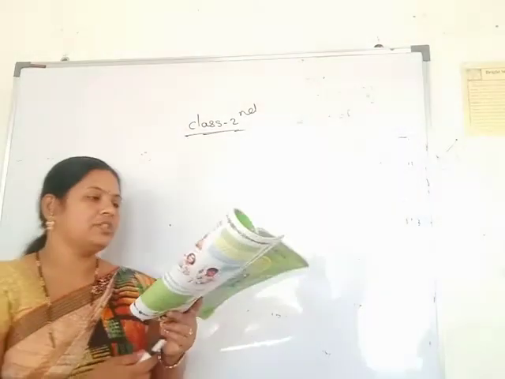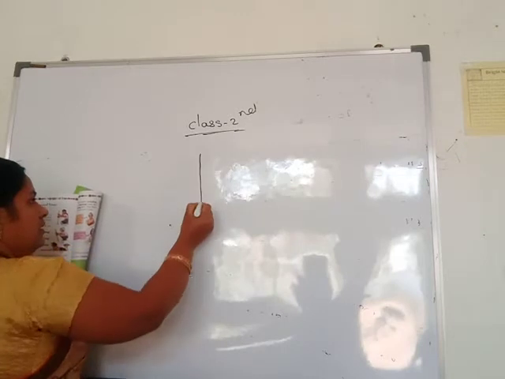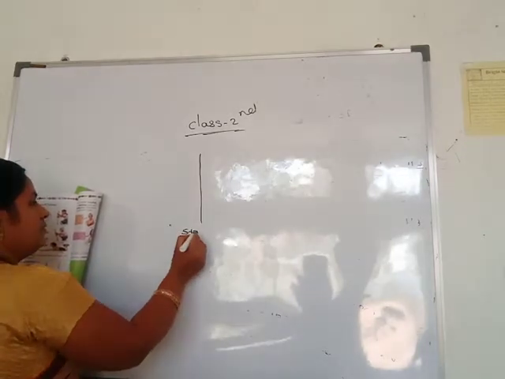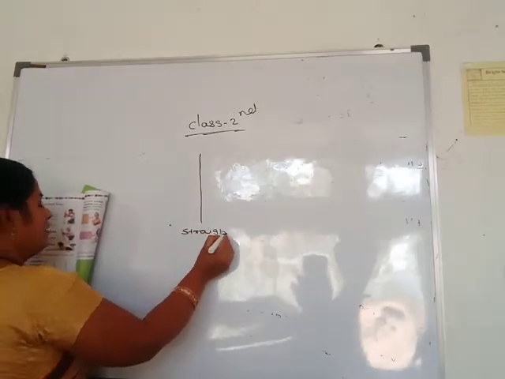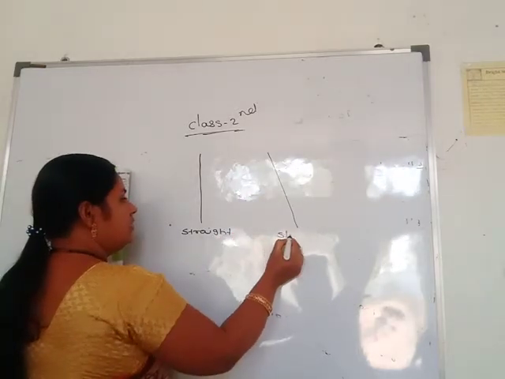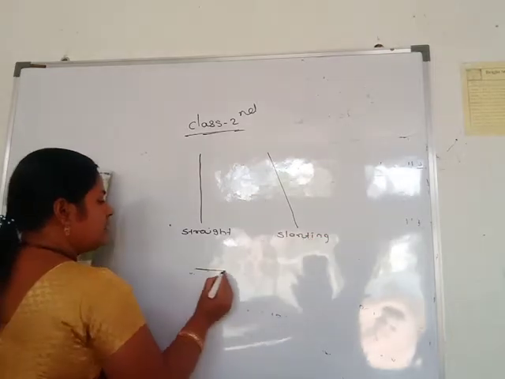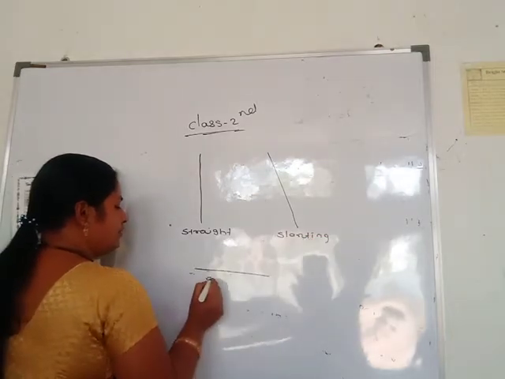You see this position, straight position, this is Fatima's. Then this position, slanting position, and see this position, sleeping position.